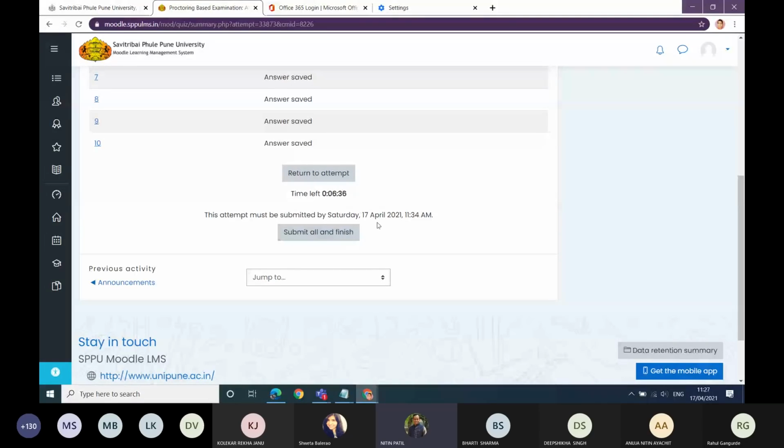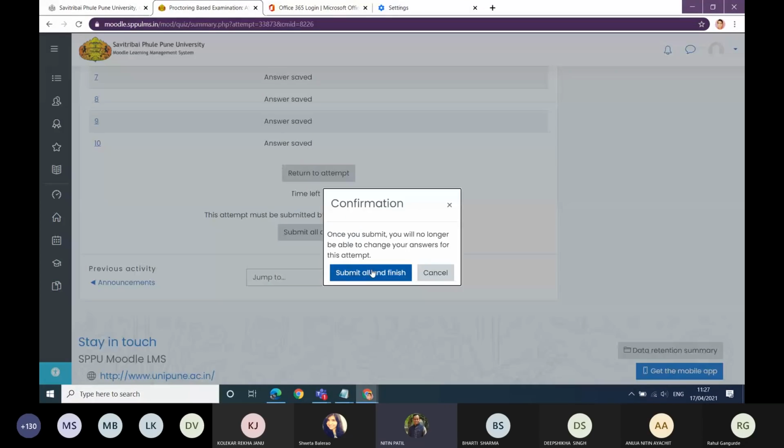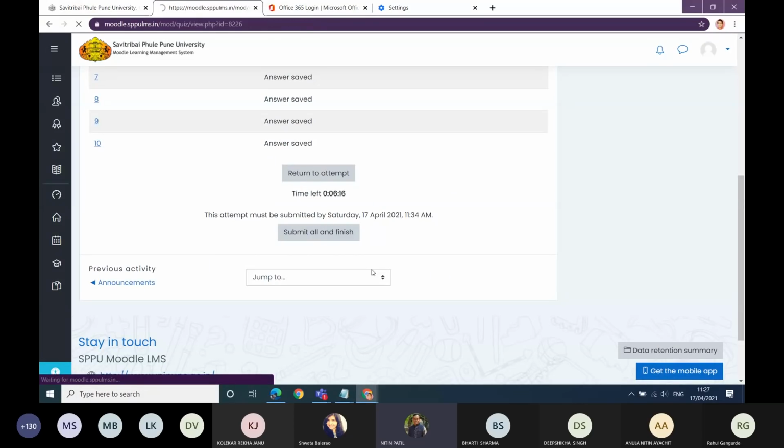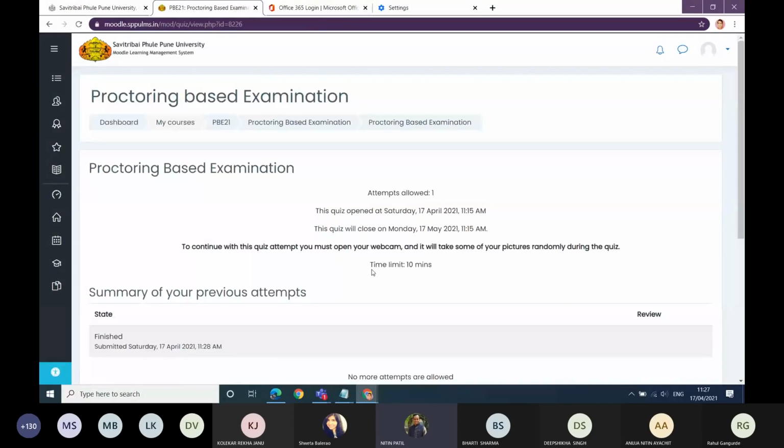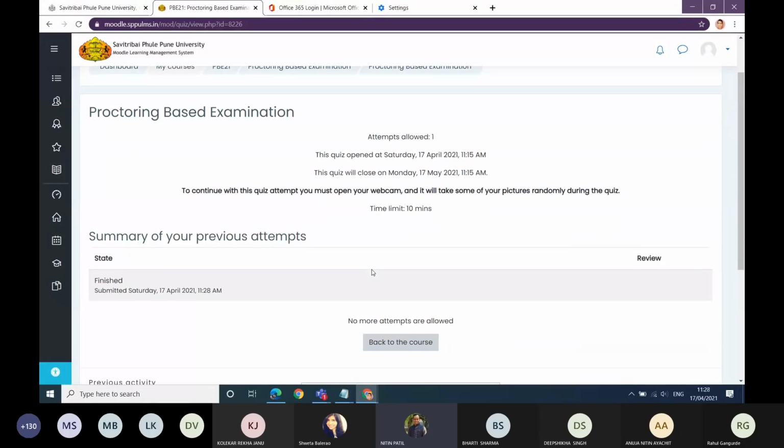If I don't click on this, it depends on the settings by the teacher. We requested every teacher to have automatic submission. But my suggestion would be, if you finish before the exam time, you should submit all and finish. Then you will get this confirmation dialog box, so you click on it. After you are done with it, you would be shown this kind of screen.